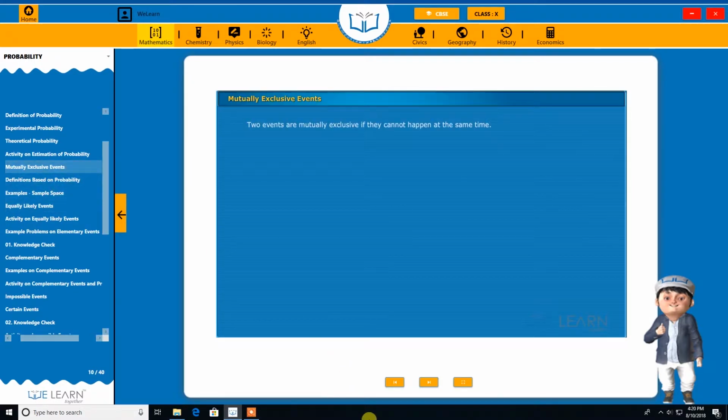Two events are mutually exclusive if they cannot happen at the same time. When you toss a single coin, either it will land on heads or it will land on tails. There are two mutually exclusive outcomes, namely head and tail.